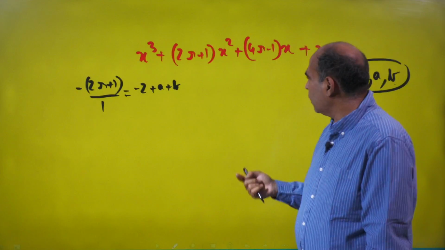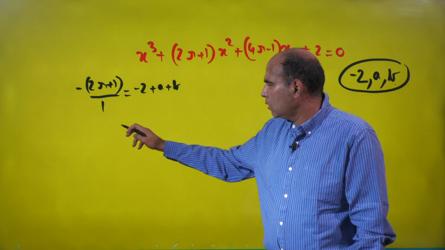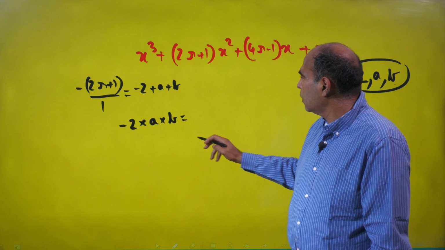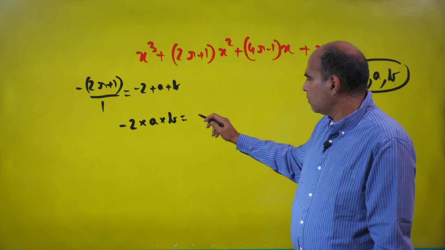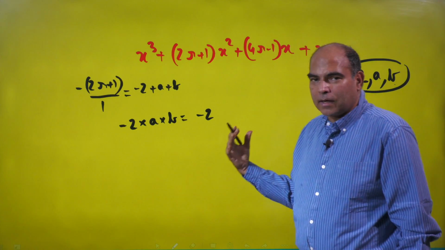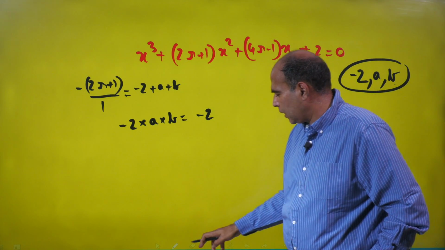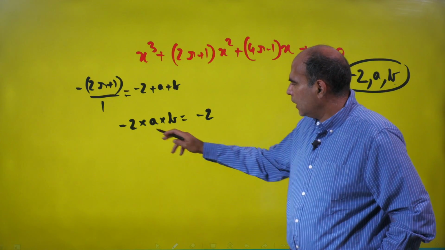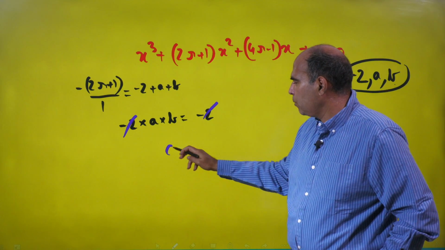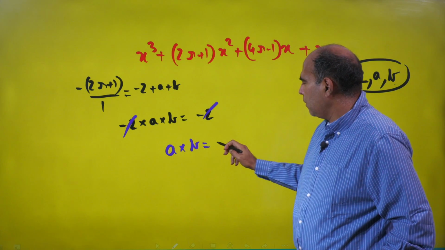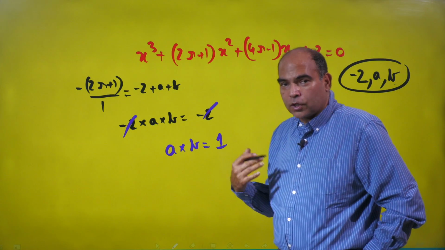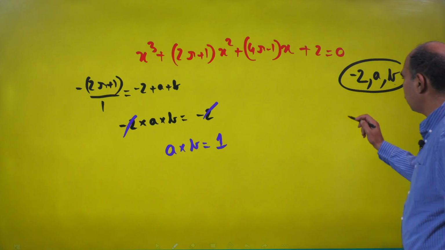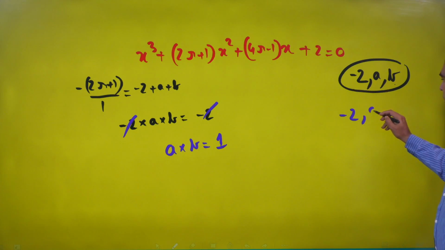But that's not so important. What you should be able to spot is that the product of minus 2 into A into B, the product of the roots, is minus d by a, which is minus 2. And this is where the trigger is. This is the trigger they have provided you, and the 100 percentile sees this trigger immediately, and his reaction is that the product of A into B is 1. And if the product of two numbers is 1, the logical reaction is that the two numbers are reciprocals of each other, which means that the roots of this equation are minus 2, A and 1 by A.